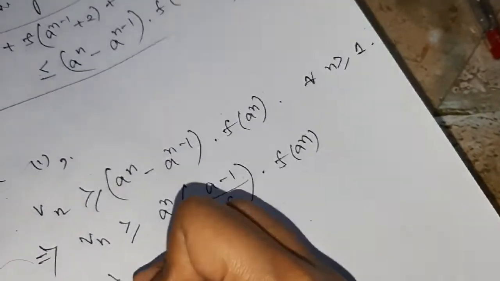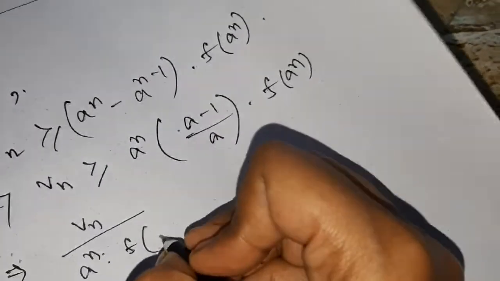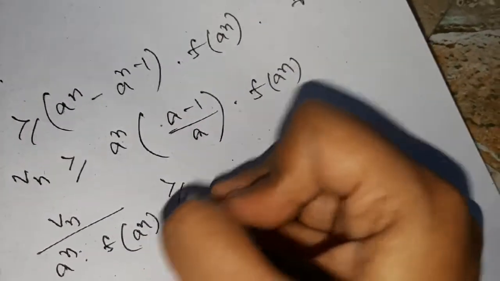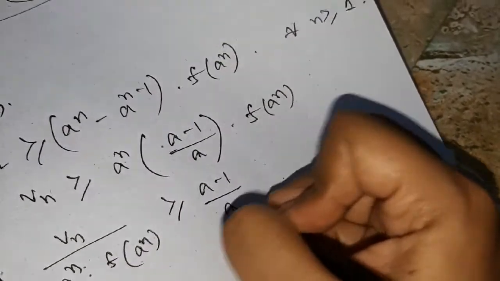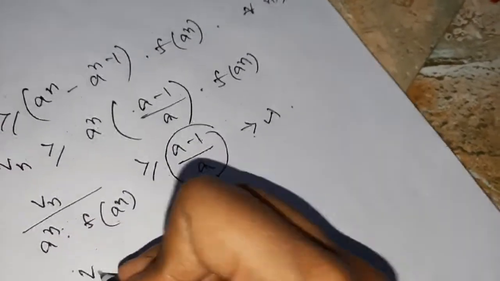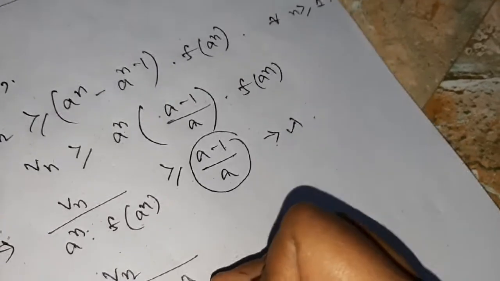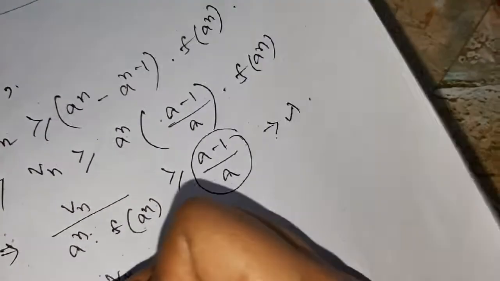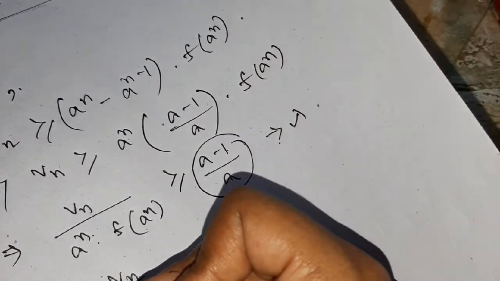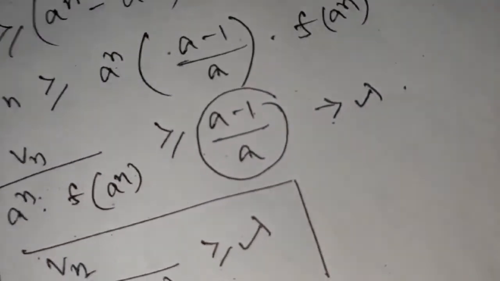So that means Vn by a to the power n into f of a to the power n is greater than or equal to this one. Write this as some lambda. So Vn by a to the power n into f of a to the power n is greater than or equal to a constant term. Okay, now how can you conclude anything from this? This is a comparison test.